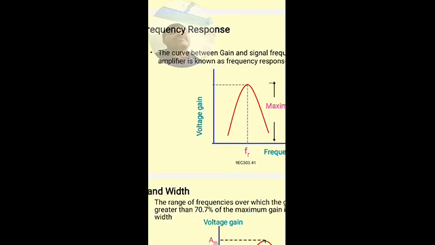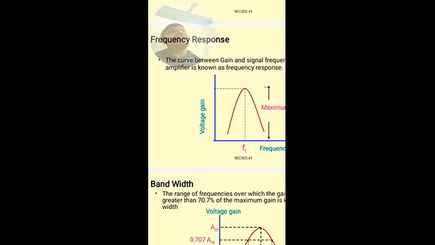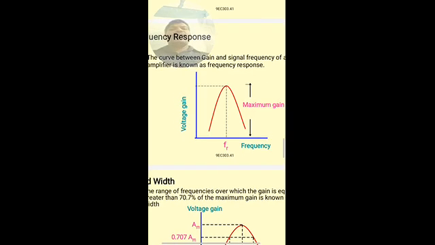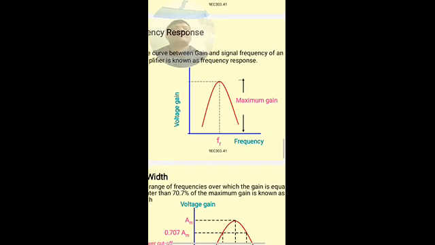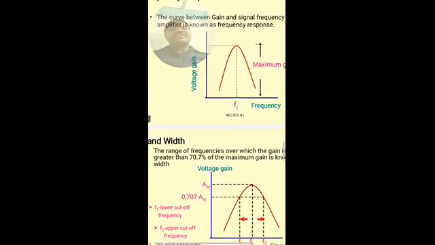The plot showing the variation of the gain of the amplifier with frequency is known as frequency response. The curve between the gain and signal frequency of an amplifier is known as the frequency response.